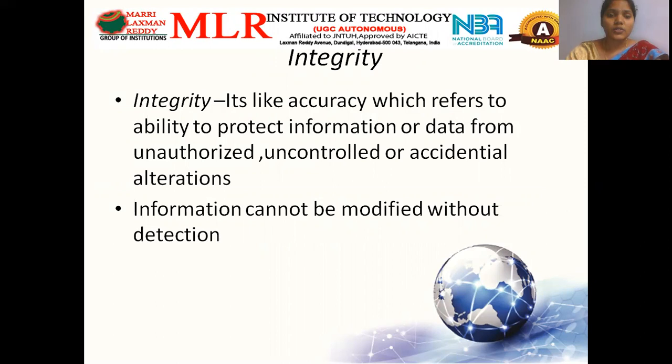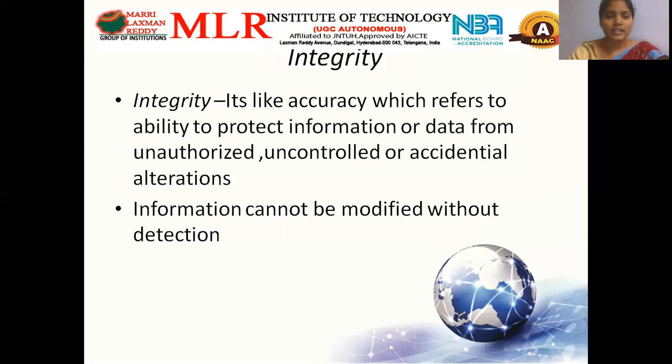To explain how integrity works, generally we all use WhatsApp. So in WhatsApp or any other communication media, when we type a message, suppose I'm typing a message called MLR Institute of Technology from the sender side. At the receiver side also, the same message, MLR Institute of Technology, should be received. If the receiver receives any other message except this MLR Institute of Technology, that means integrity is not maintained in that message or file.